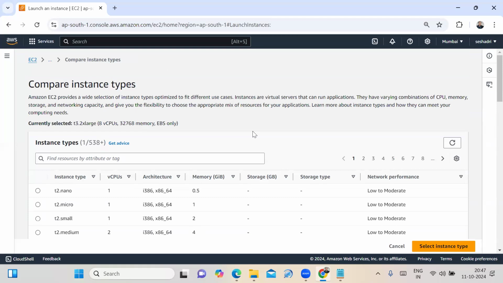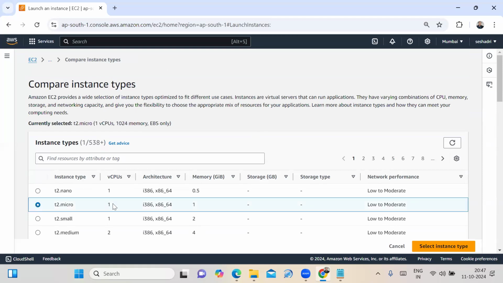But friends, for practicing purposes, which instance type do you need to choose? That is the free tier we have to choose. T2.micro instance type is providing 1 CPU, 1 GB memory. Network performance is low to moderate.